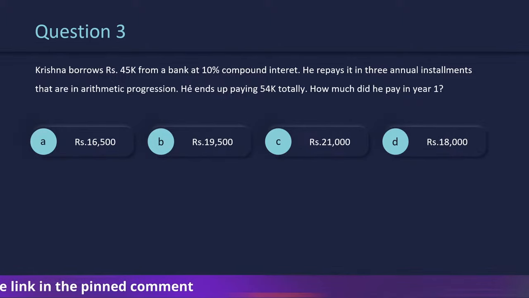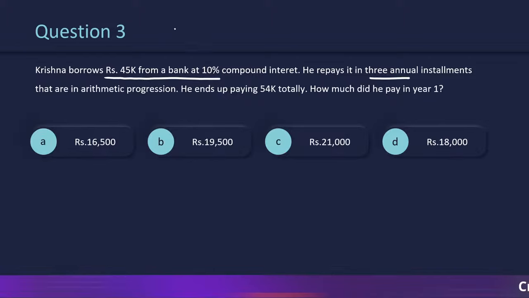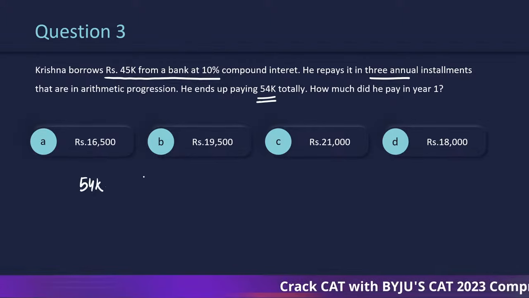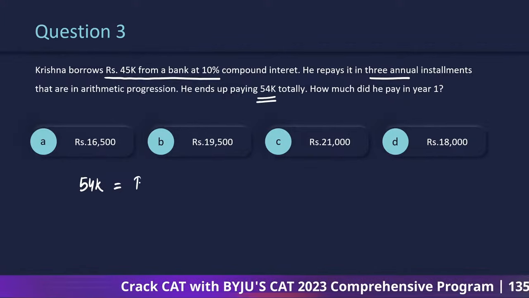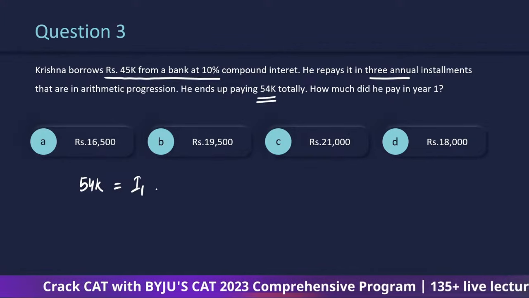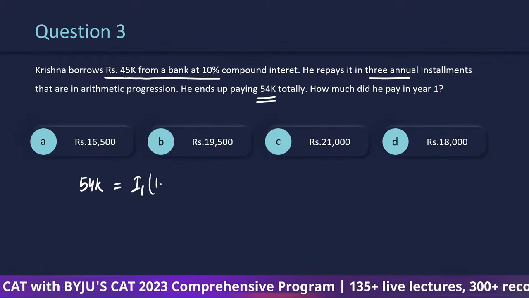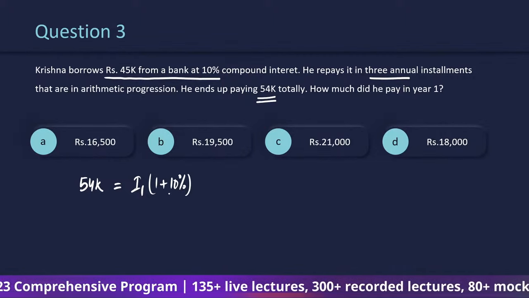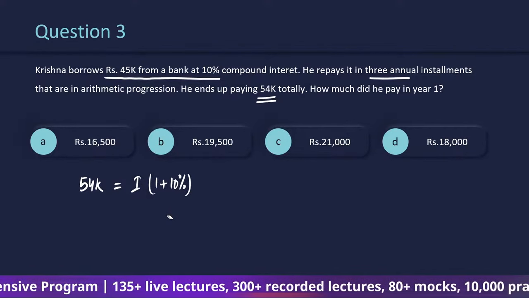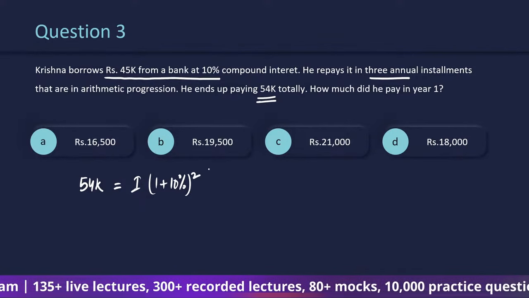Okay? So looking at this, and since there are 3 annual installments, he ends up paying 54,000 overall, right? So if he pays the first installment, that installment is going to be charged at 1 plus 10% for two years.